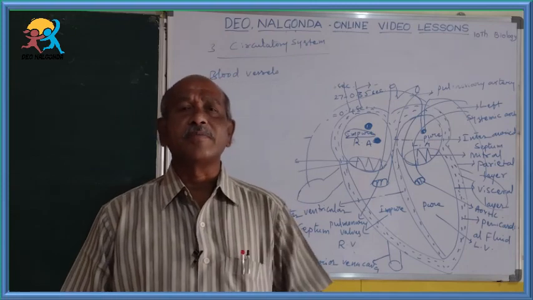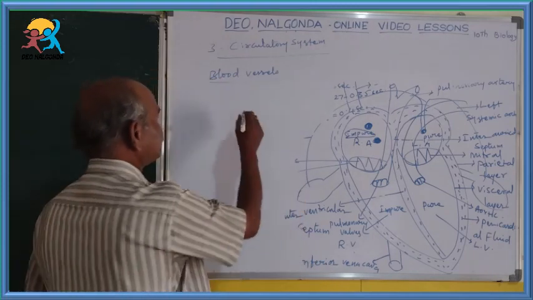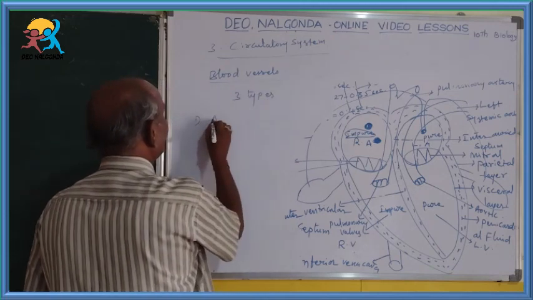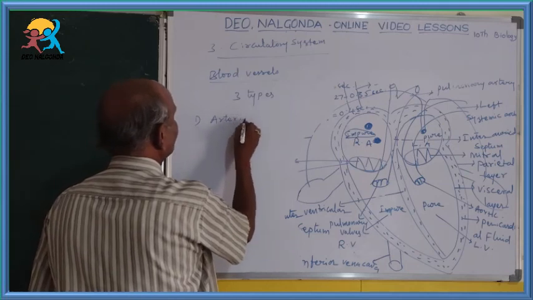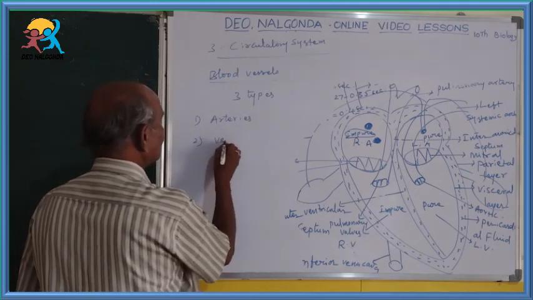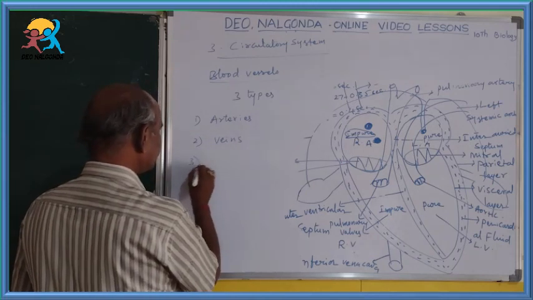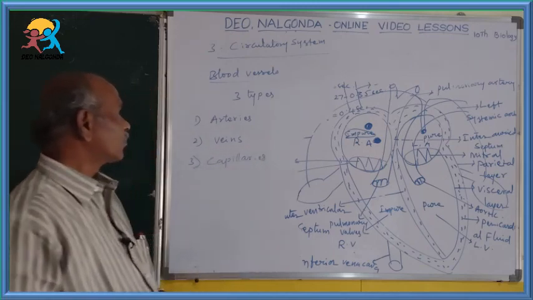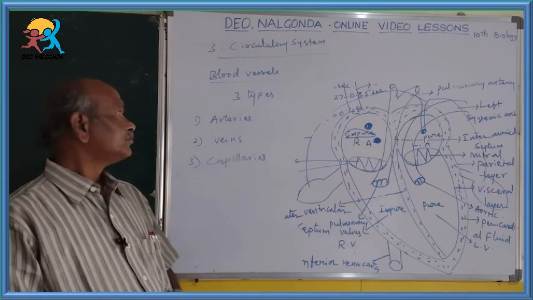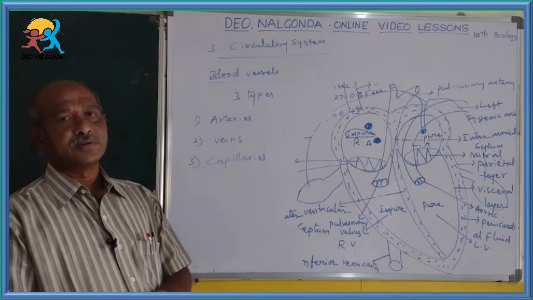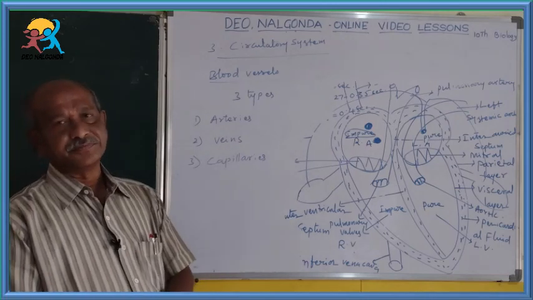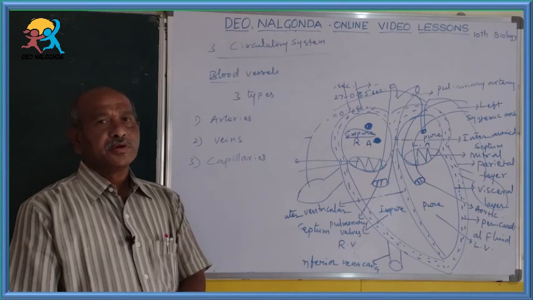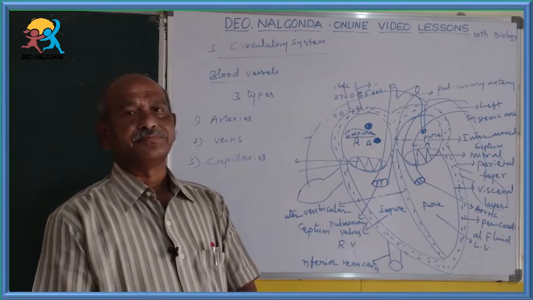These blood vessels are mainly 3 types. One is called arteries, the second is called veins, and the third is called capillaries. Already you know some artery names and vein names.